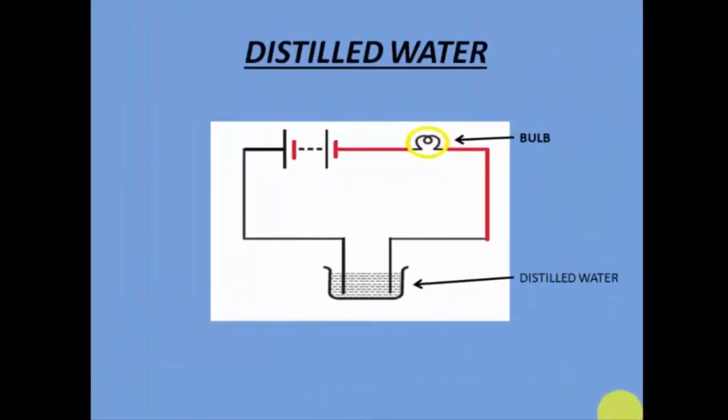So this is the experiment that I'm going to describe to you today. Let us imagine that this is a container and I have distilled water inside the container. So what is distilled water? Distilled water is pure water. It doesn't carry any impurity. So let's say this is our tester and we have two ends of this tester. These two ends are not connected to each other. They are just dipped inside this distilled water, that is the pure water.